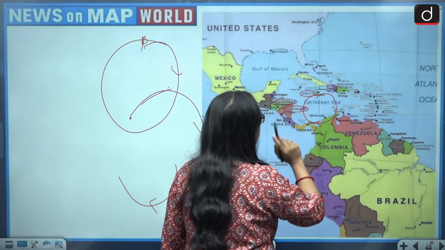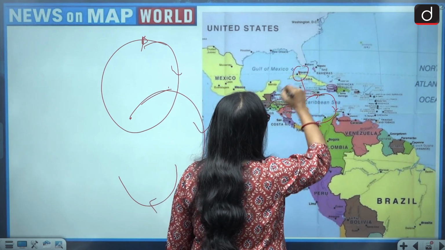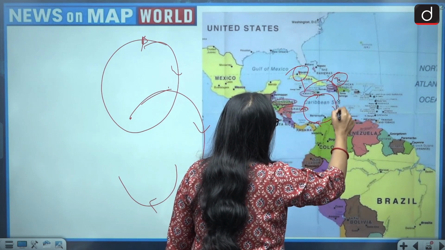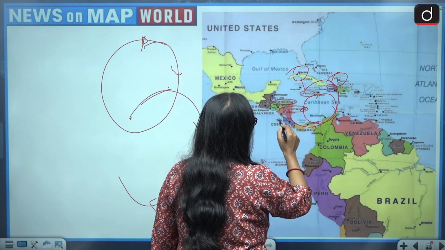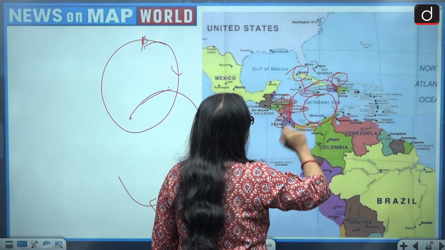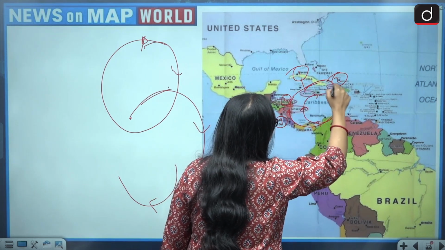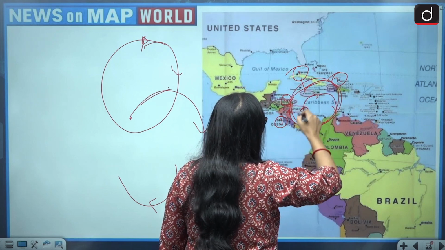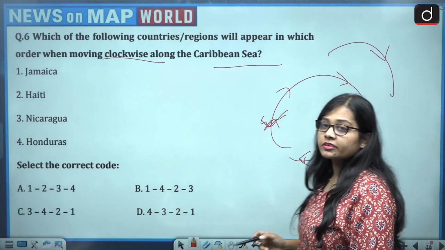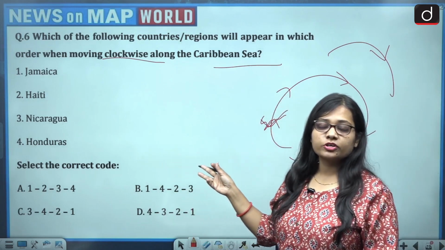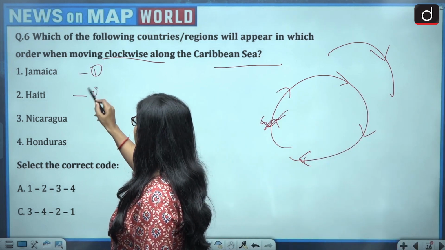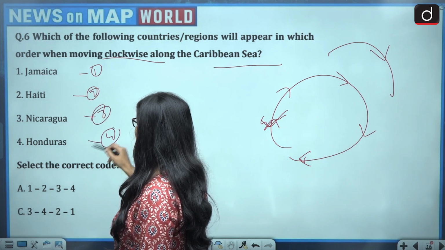This direction, circular direction. So first comes Jamaica, then from Jamaica it is going like this. Second comes Haiti, then from Haiti it is going like this. Third comes Nicaragua, and from Nicaragua comes Honduras, and then directly Jamaica. So it is moving in a clockwise direction. So Jamaica, Haiti, Nicaragua and Honduras. And all these countries are touching border with the Caribbean Sea. So Jamaica was first, Haiti was second, Nicaragua was third, Honduras was fourth.